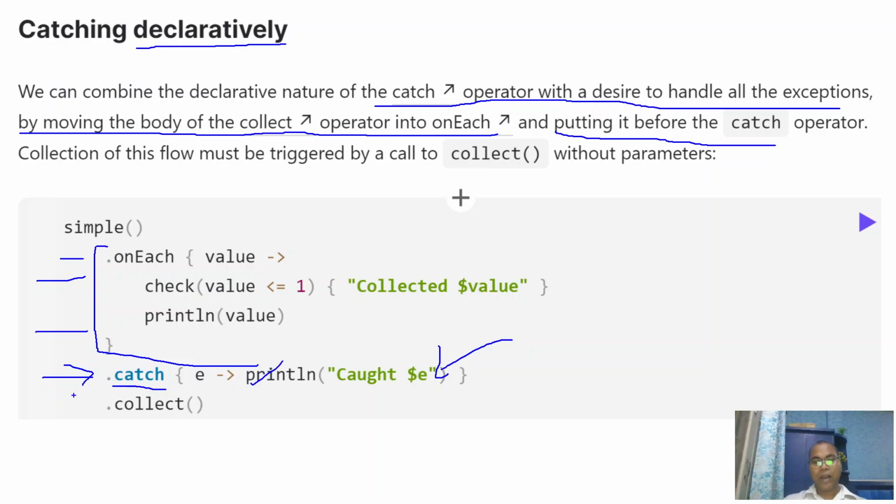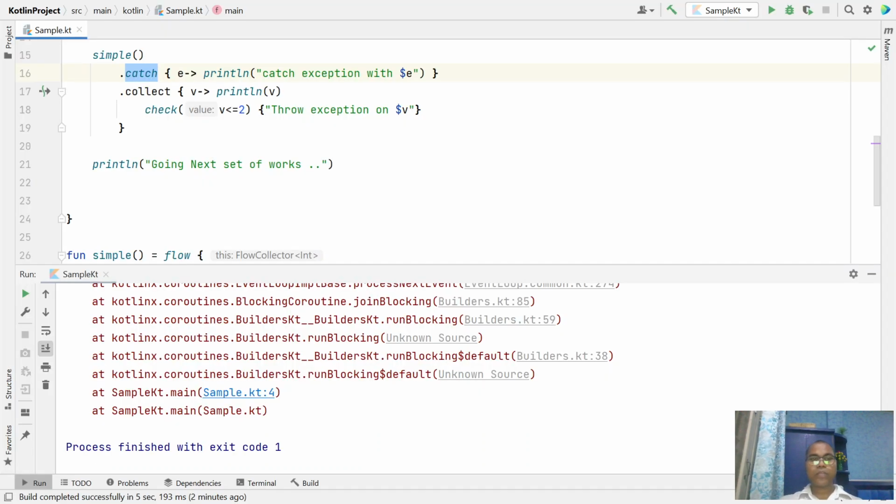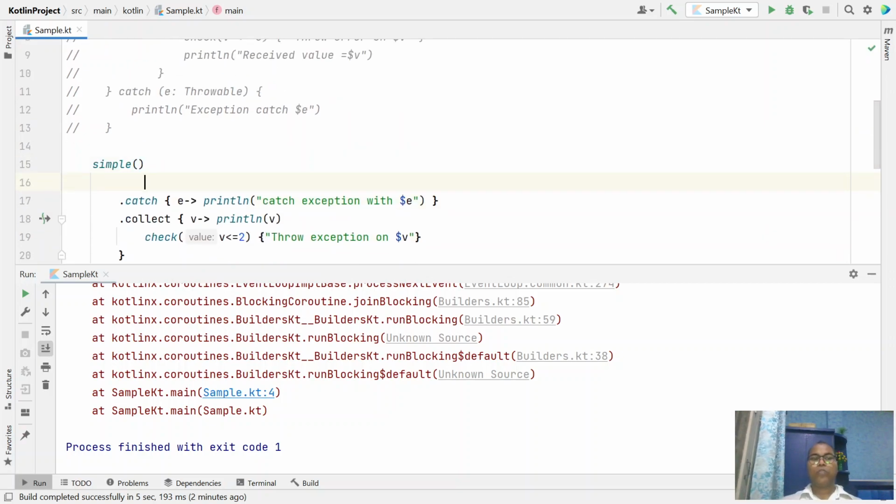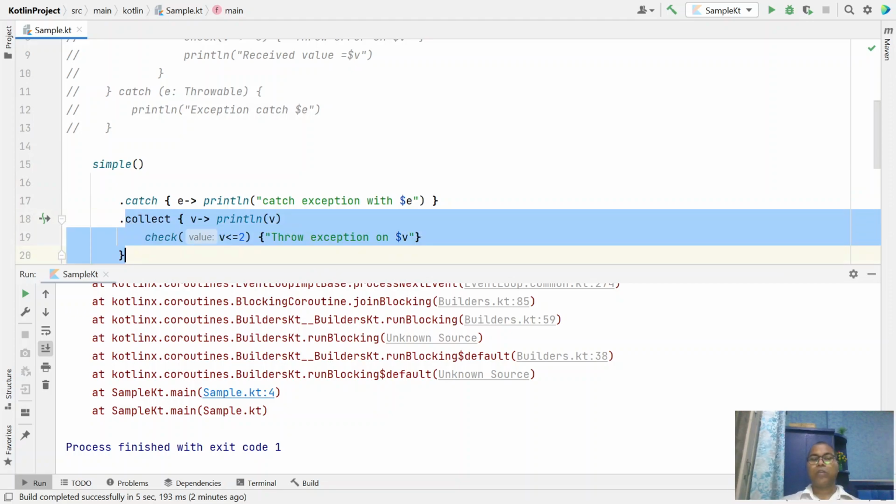But after that, if something unwanted happens here, we are not able to catch it. So the catch block only handles those exceptions that occur in upstream, right? So in our code here, after that there is no block which throws an exception. It is our downstream that is throwing the exception.